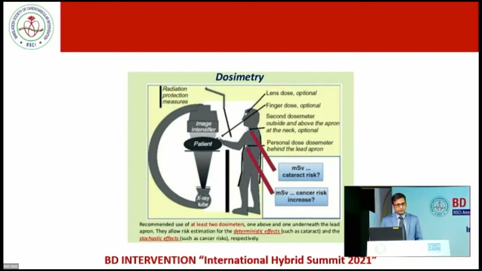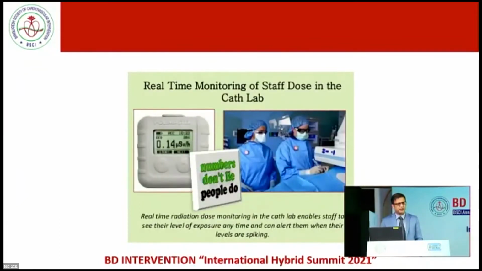The dosimeter above the collar level measures the deterministic effect, and the one below the apron measures the stochastic effect, that is the cancer risk. This is the real-time dosimeter. It can help you measure directly in the cath lab.